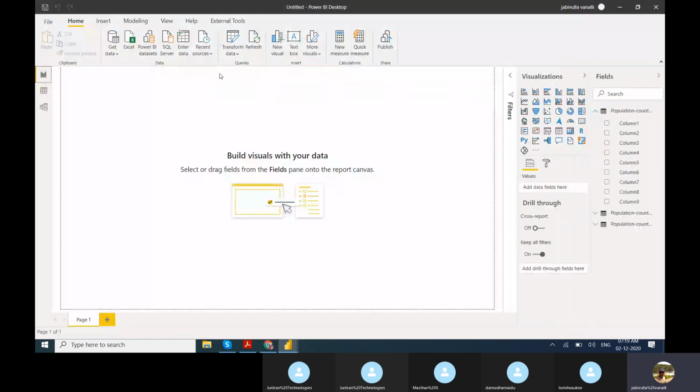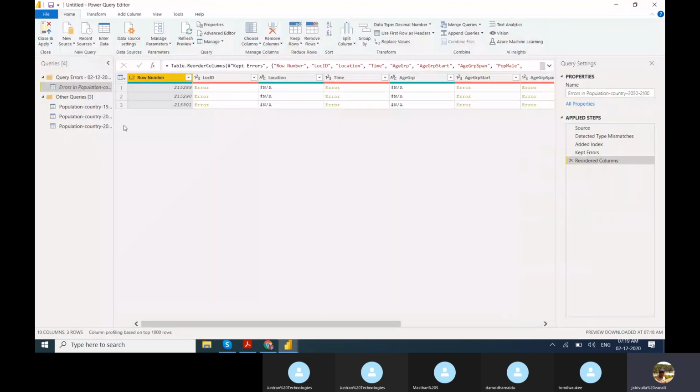See here. Come to transform data. Now see, the query errors that were loaded are here. If you don't want these errors, you can delete this group.